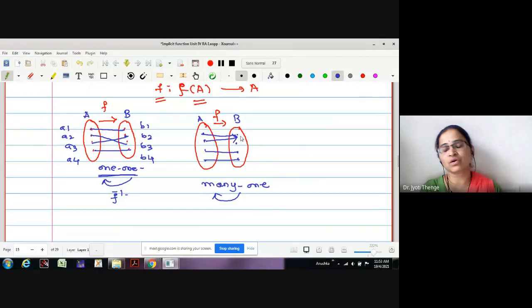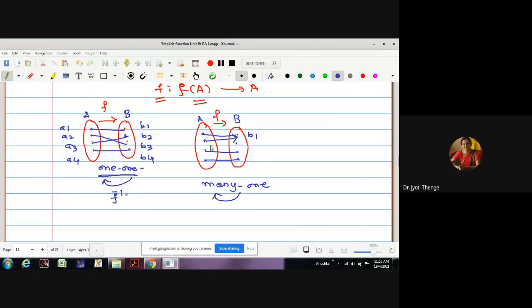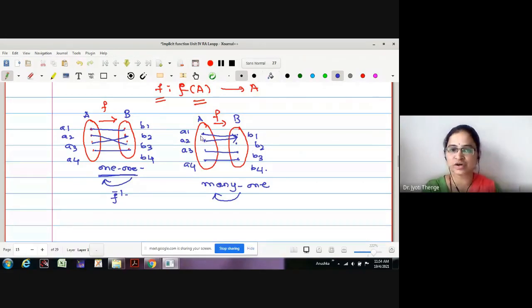We have A1, A2, A3 and A4, and B1, B2, B3 and B4. Then what about the reverse case? B1 is going to take two different images, A1 and A2, in the case of a many-one function. Therefore, here the inverse is not going to exist. Is the point clear?